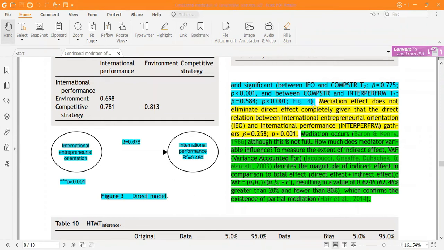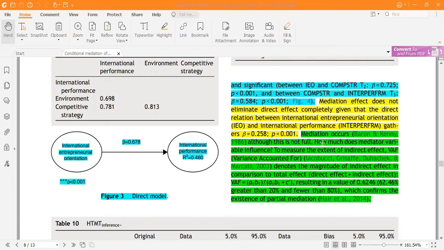And then we included the mediation. The mediation does not eliminate the direct effect completely, given the direct relationship between the international entrepreneurial orientation and the international performance, which is now 0.25. That relationship is also significant at the 99% level. Mediation occurs. Baron and Kenny did a wonderful job on mediation. Although this is not a full mediation.